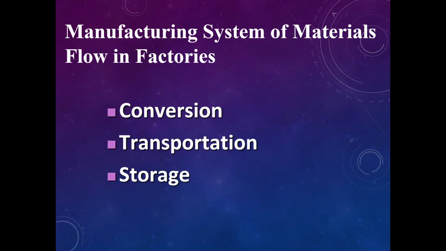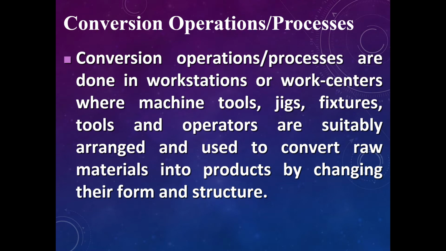So the material flows in the factory manufacturing system consist of three items: number one conversion, transportation and storage. So what is a conversion operation or conversion process? Conversion operations are done in a workstation or work center where machines, tools, jigs, fixtures and operators are suitably arranged and used to convert raw material.